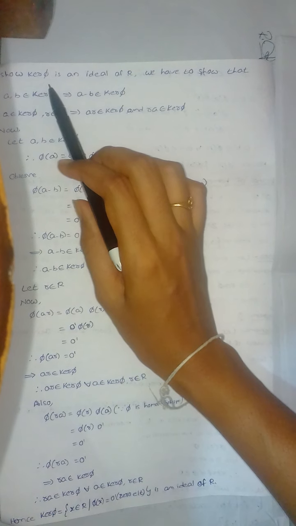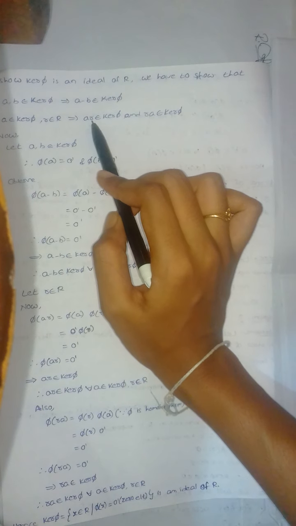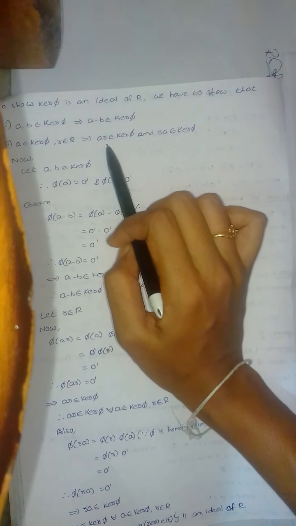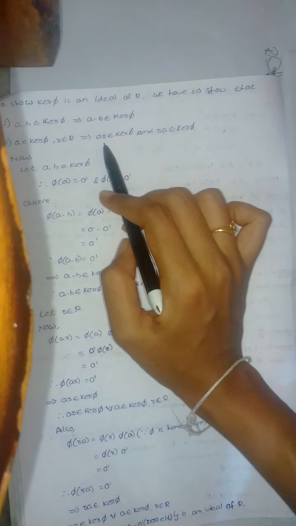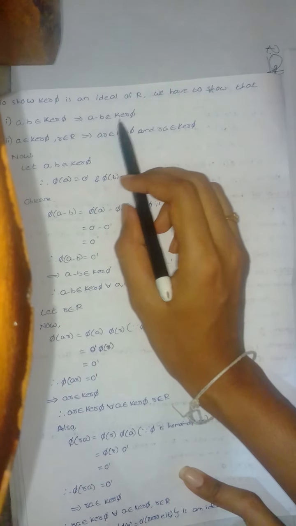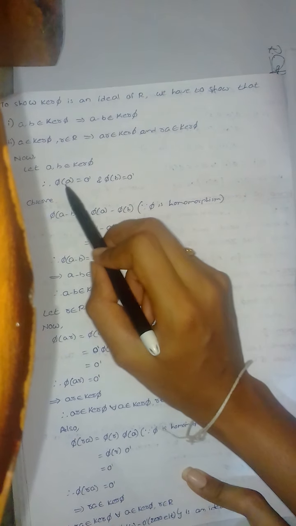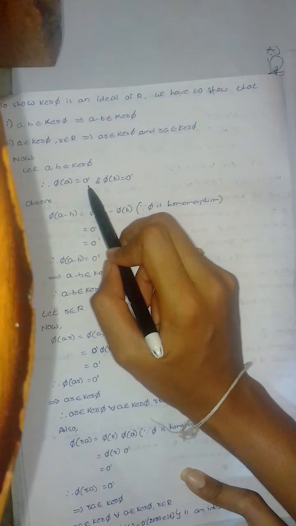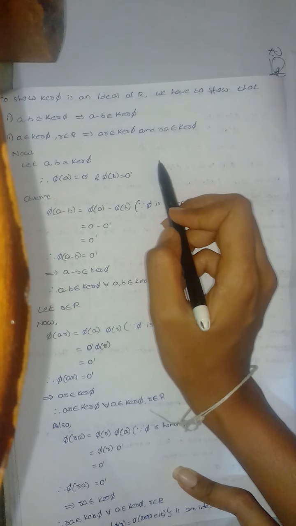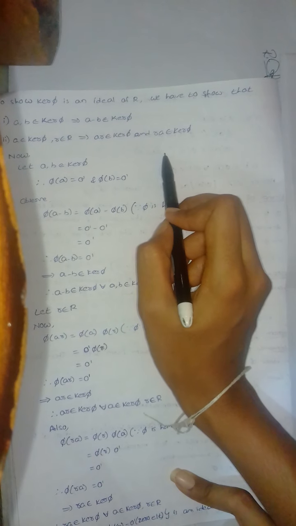Now we will show the kernel pi is an ideal of R. We have to show kernel pi is an ideal of R if it satisfies the ideal conditions: a minus b belongs to kernel pi, and the second condition is it should be a right ideal and also a left ideal. Now proving the first case, a minus b belongs to kernel pi. For this case we are taking some elements a, b belonging to kernel pi. Now pi of a equals 0 dash and pi of b equals 0 dash, because the kernel of pi set formation always contains right hand side element 0 dash.